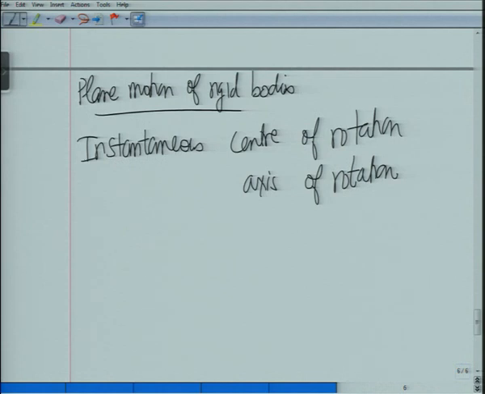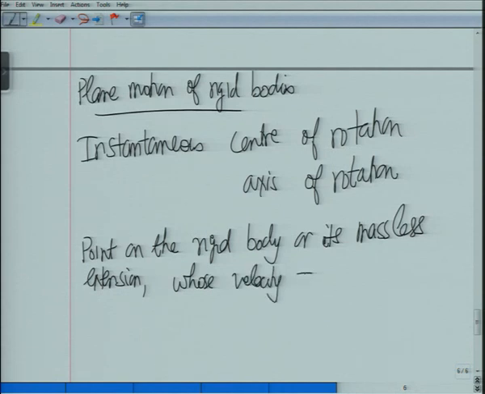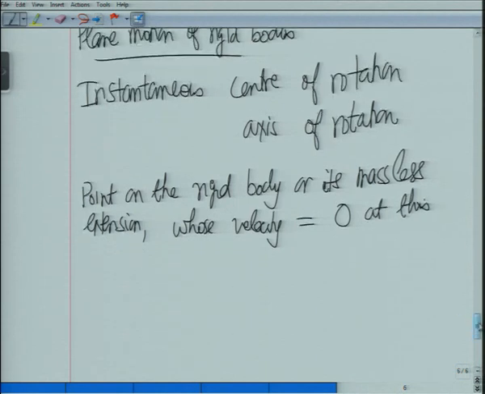And what is the instantaneous center? This is a point on the rigid body or its massless extension whose velocity is equal to 0 at this instant.